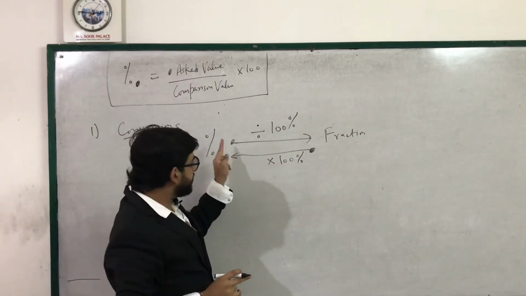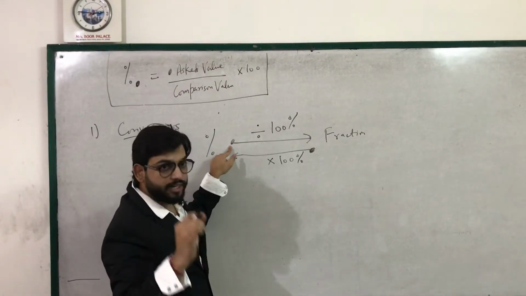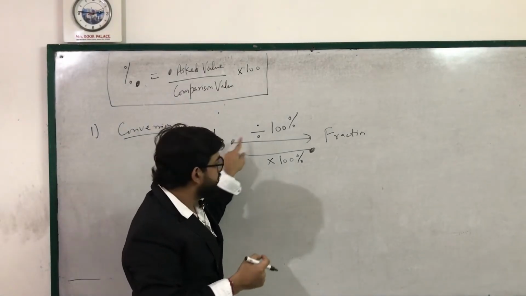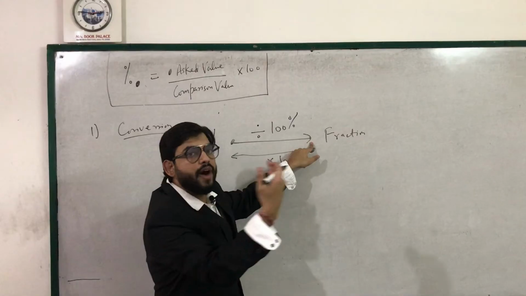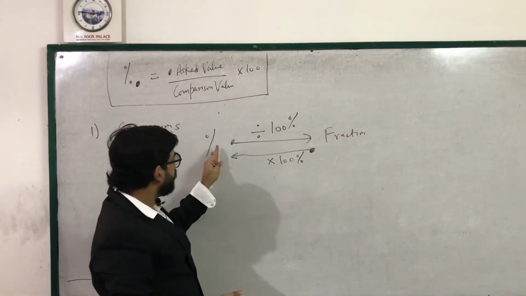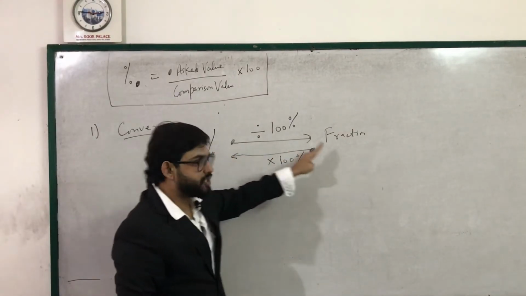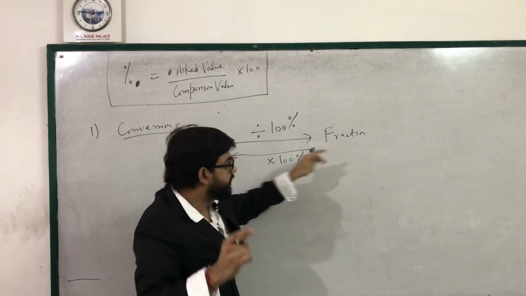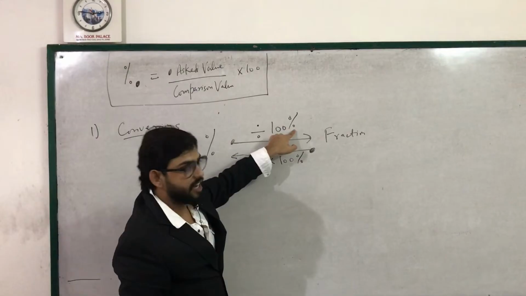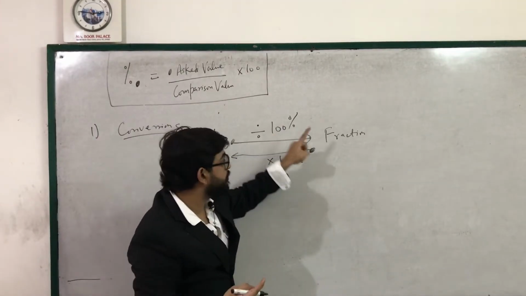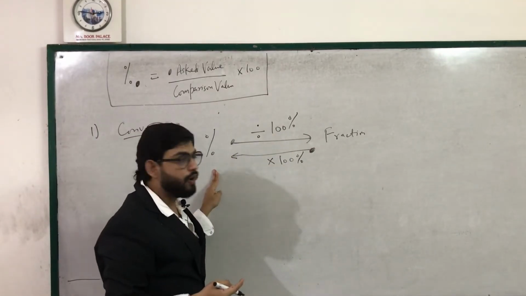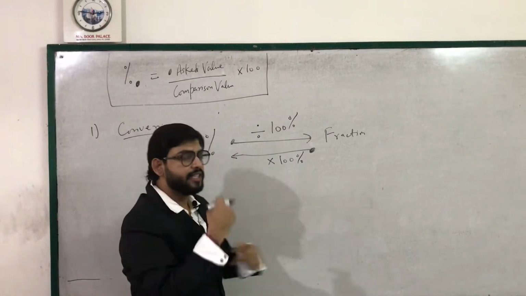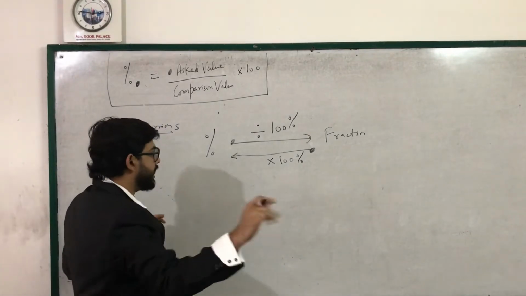As you can see, this dot represents the starting point of the arrow, and this represents the final point of the arrow. So here we are going from percentage to fraction. When you go from percentage to fraction, you divide the given value by 100%, and when you are traveling from fraction to percentage, you multiply by 100%. This will get clearer if I give you an example.